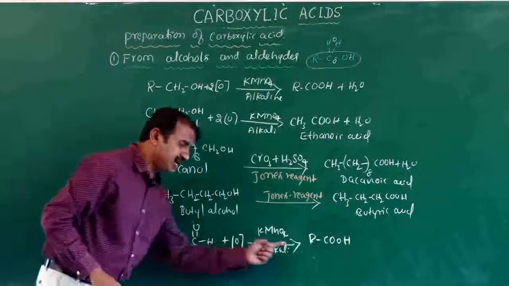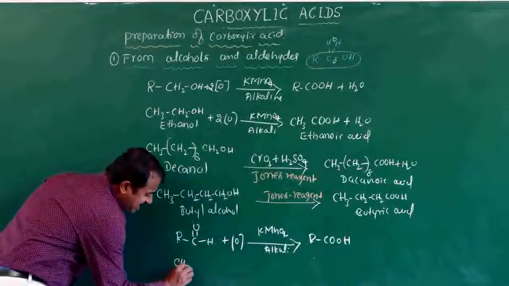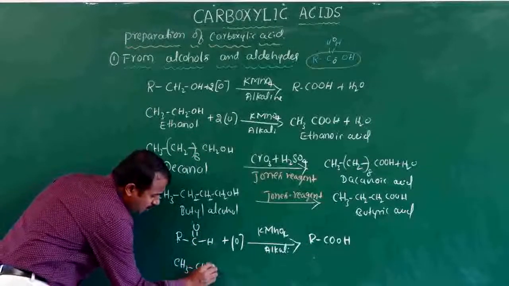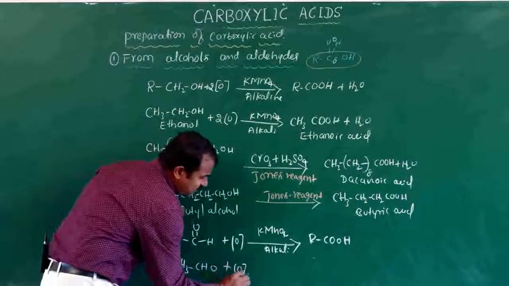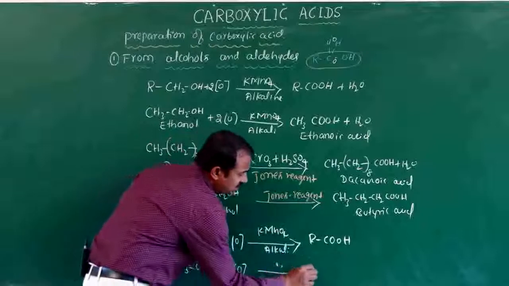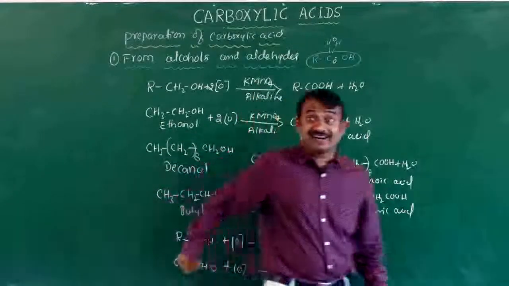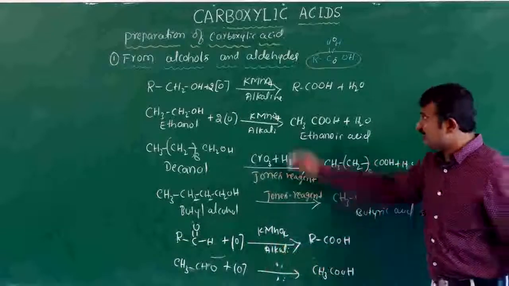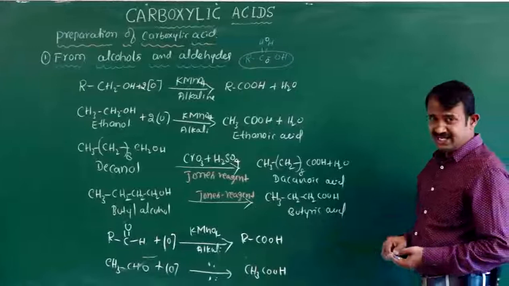This is aldehyde converted to carboxylic acid. If you take the aldehyde CH3CHO, acetaldehyde, and oxidize it with potassium permanganate, it forms acetic acid. These are the preparations of carboxylic acid from aldehydes and ketones.